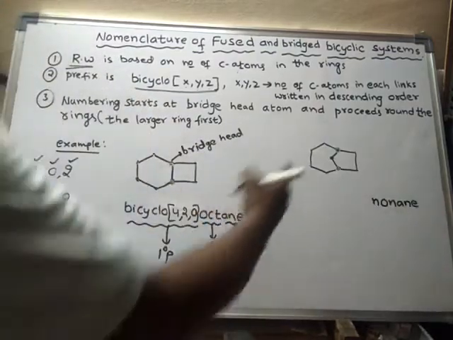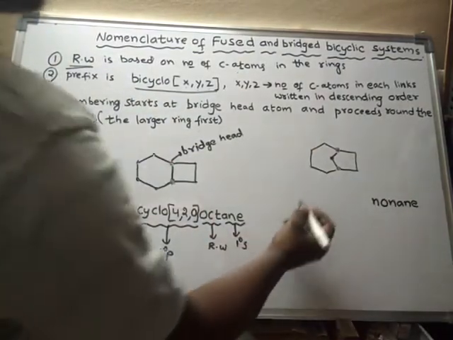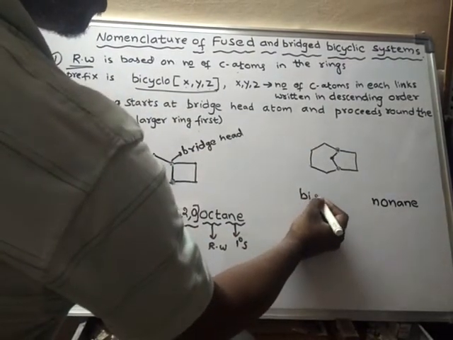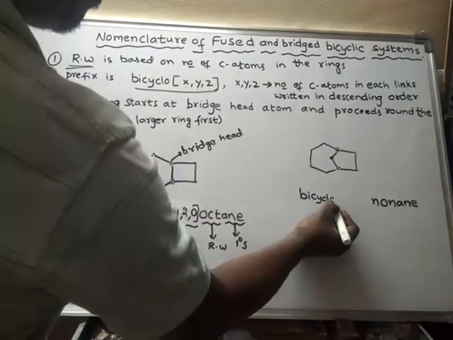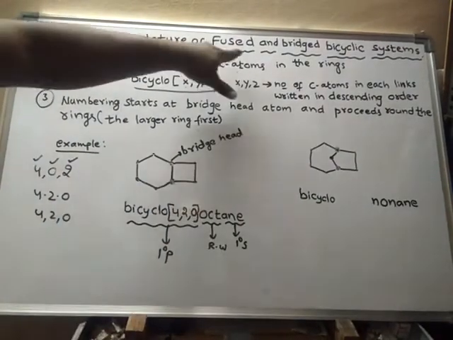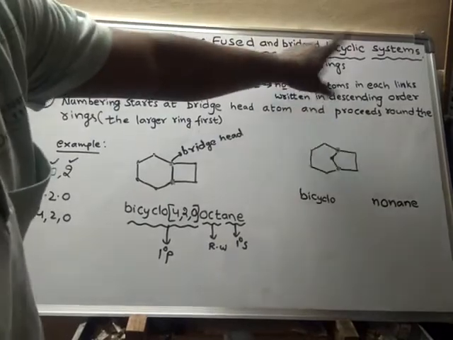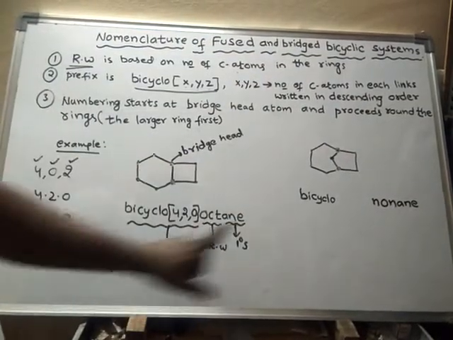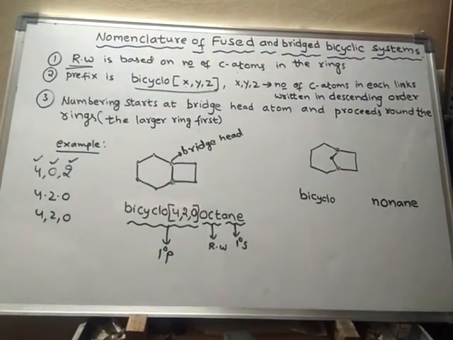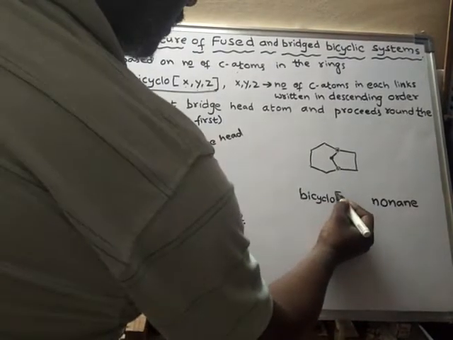Nonane. As it is a bicyclic system, we have to write bicyclo. Even for fused rings or bridged rings also we have to write the same way. And even the bracket.